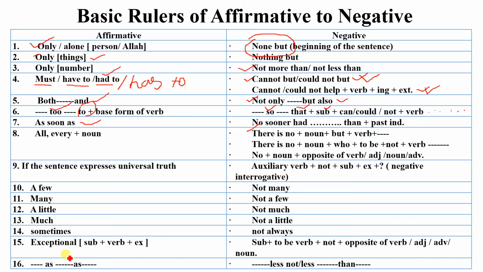Okay, some exceptional rules are also here, such as subject plus verb plus extension, subject plus "to be" plus "not" plus opposite of verb, then adjective or adverb or other word, then "as... as," "not less... than," plus extension or rest of the sentence. So I strongly suggest to all of you, just write down the basic rules of affirmative to negative in your exercise book. Just pause the video and write down all the rules very carefully.